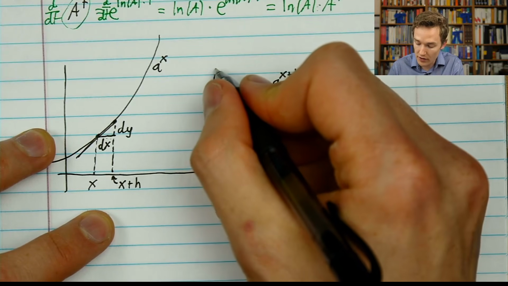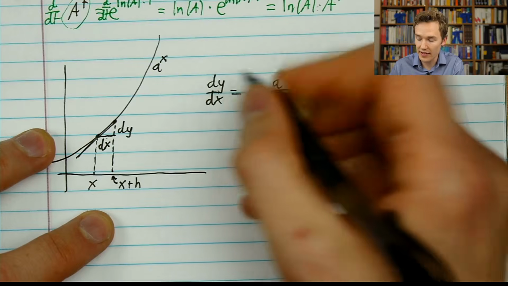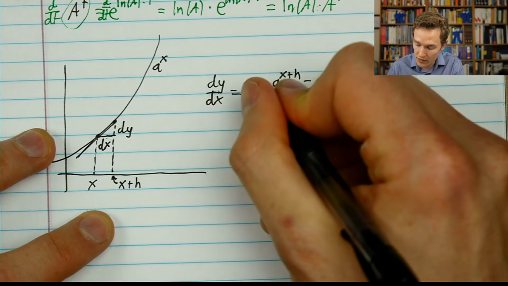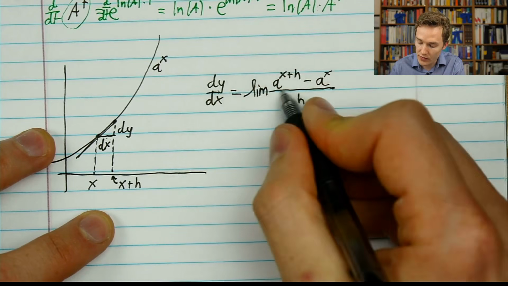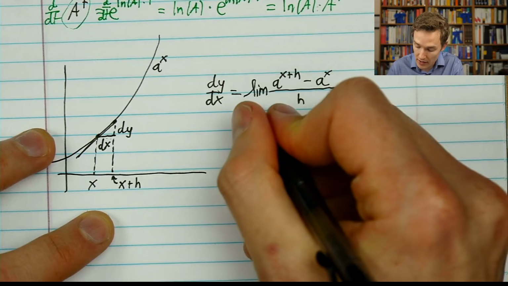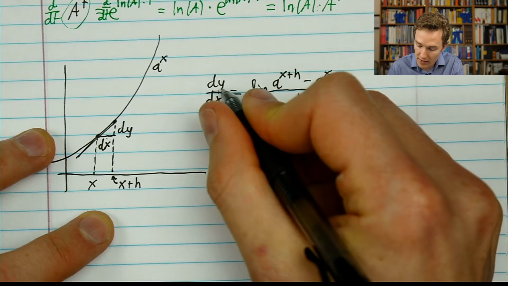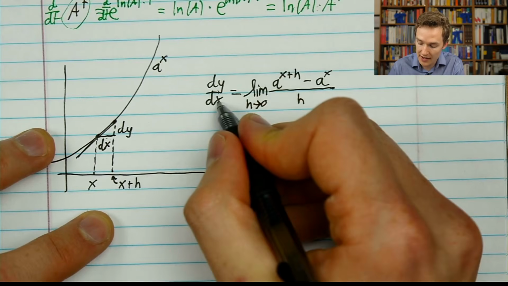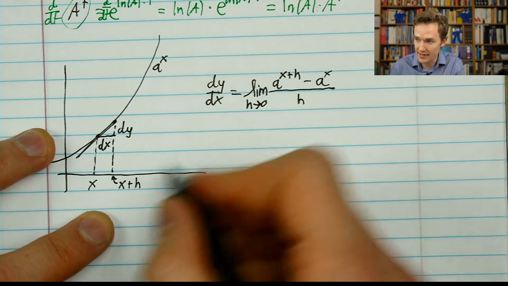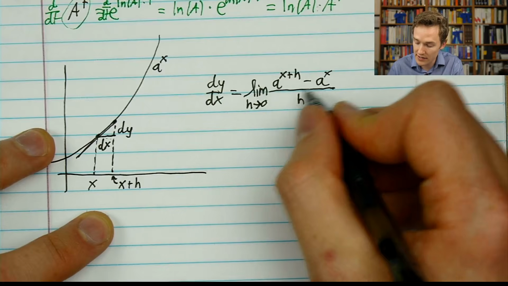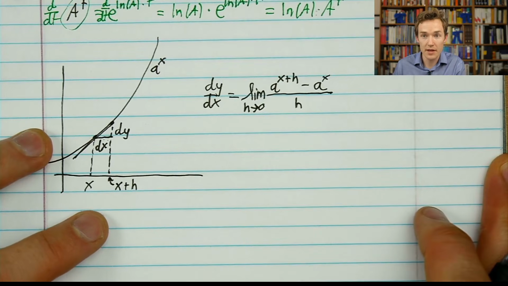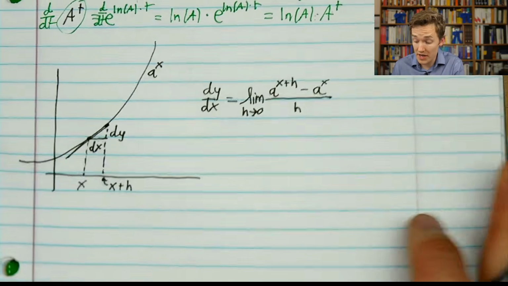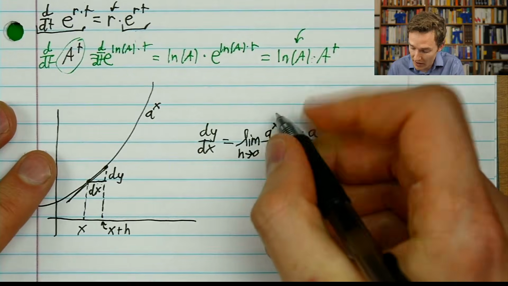And the fact that we are doing calculus here, that we have the little d's, is a signal to us that we don't just want this ratio for a particular value of h. We want to consider what that ratio, change in y over change in x, looks like as the change in x goes to 0. And here I'm writing that change in x as h, so it's a limit as h goes to 0 of this expression. And from here you can try to manipulate it a little bit and see what you might find.